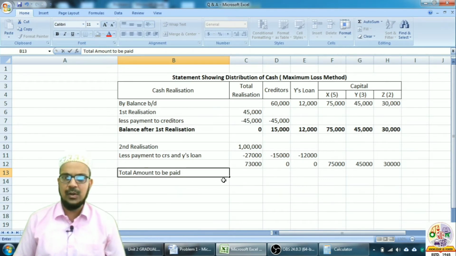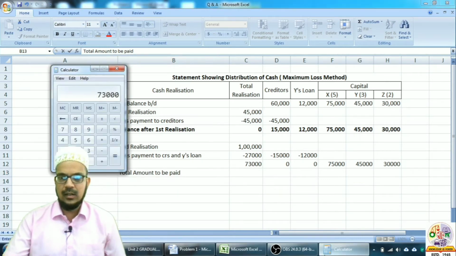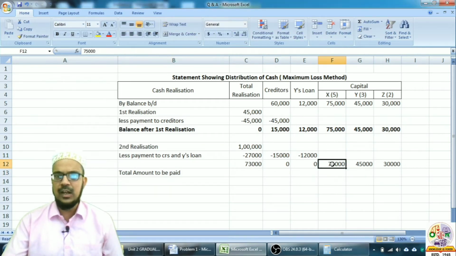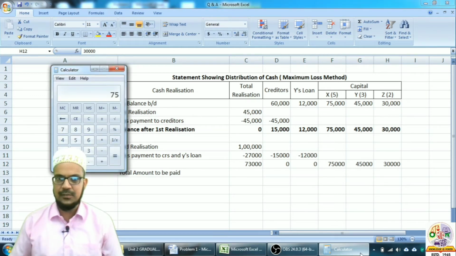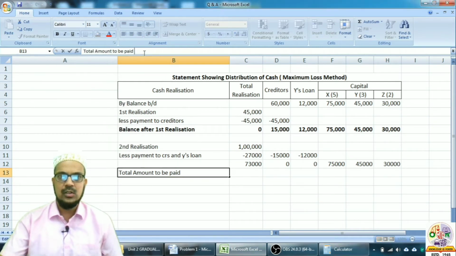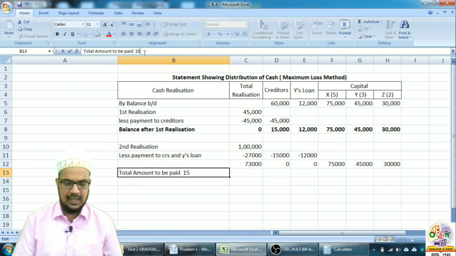How much is the total amount? 75,000 is for X, 45,000 is for Y and 30,000 is for Z. So total amount, just take total 75,000 plus 45,000 plus 30,000, it comes to 1,50,000. That is the total amount to be paid. So total amount to be paid is 1,50,000.